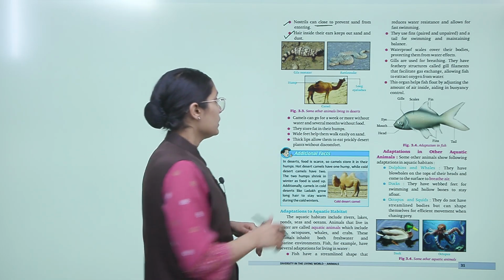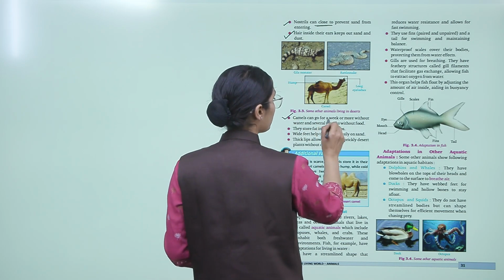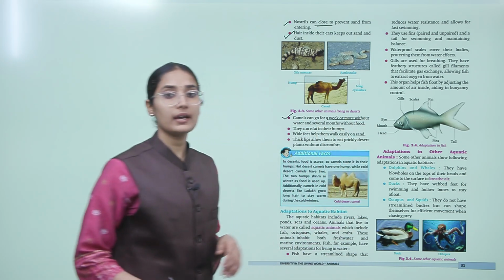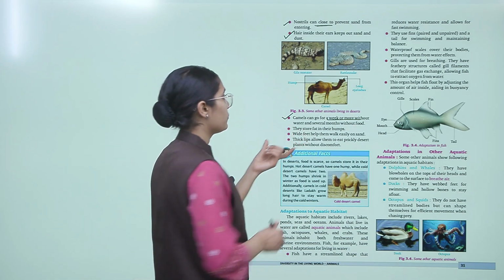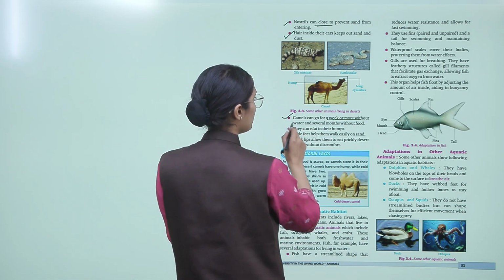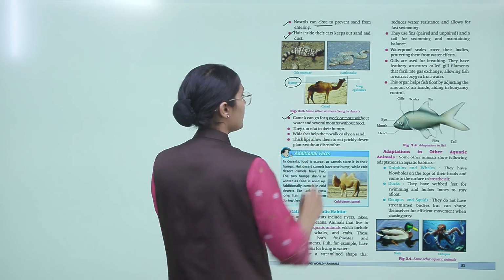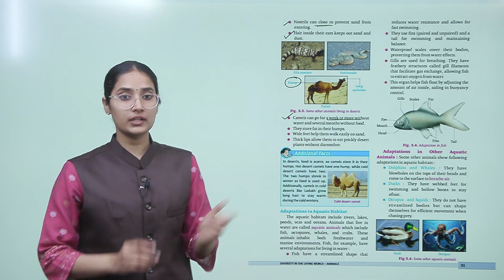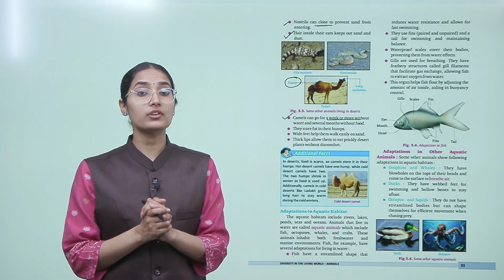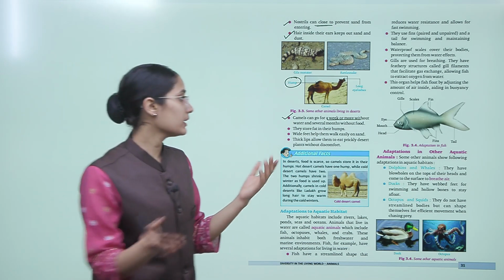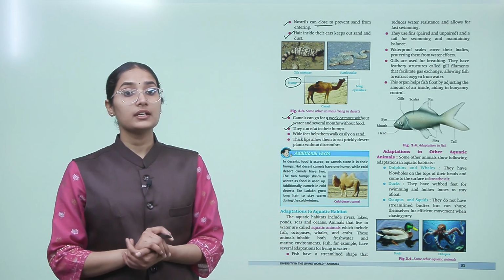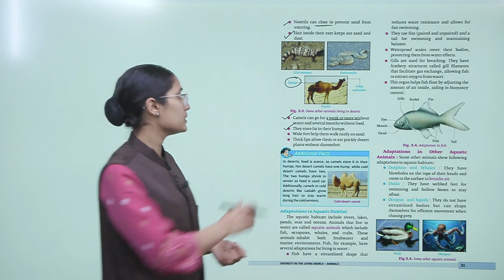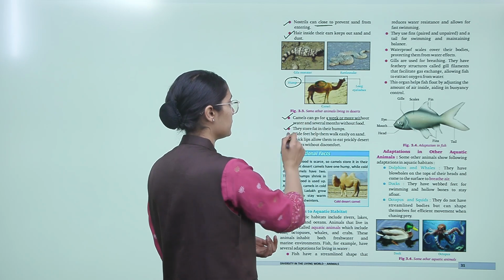Camels can go for a week or more without water and several months without food, right? So if we talk about camels, they have a hump, right? And they can store food and water in it and can stay without it for several months. So this is again an adaptation to the extreme climate of the desert. They store fat in their humps. They have fat in this hump.